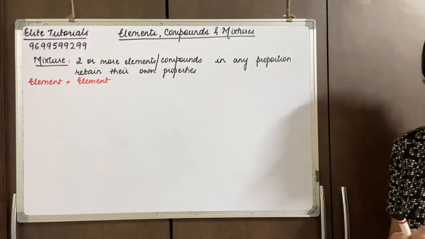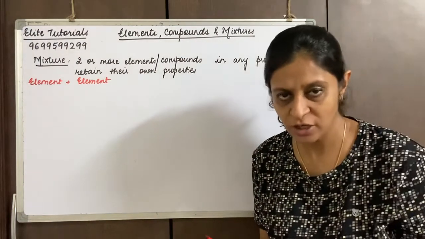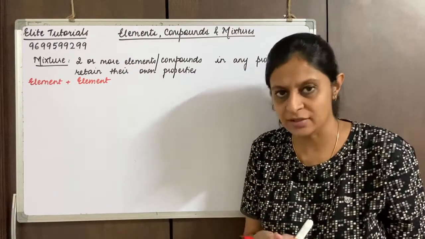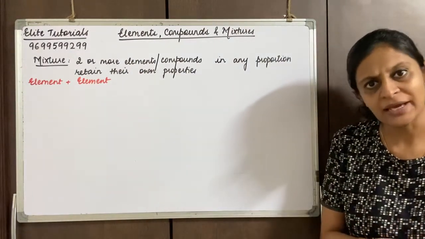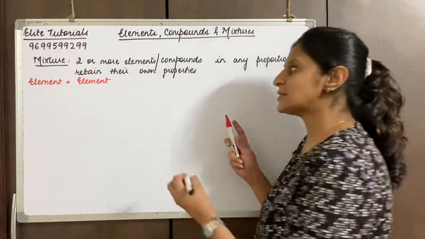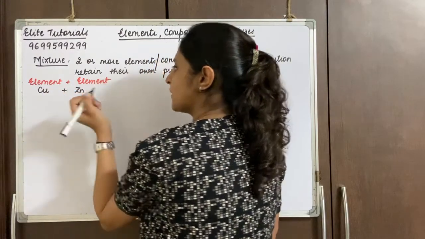So basically if I take any alloy, an alloy would be a mix of two metals together. Metals are monoatomic elements or monoatomic molecules that we very well know of. So I can say copper and zinc.